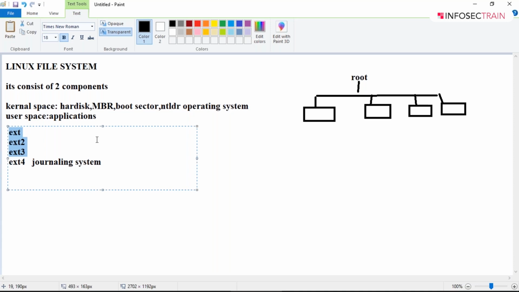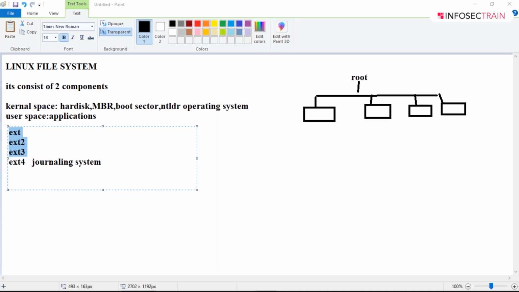Now if unfortunately the server goes down, and you turn it on again, some of the services will be marked as complete, and the services which were not executed will be marked as pending. So in journaling systems, only those services that are pending will be turned on. The rest are already on. This saves a lot of time. That is why we are using EXT4, which uses a journaling system.